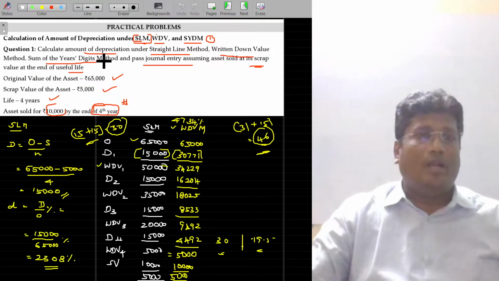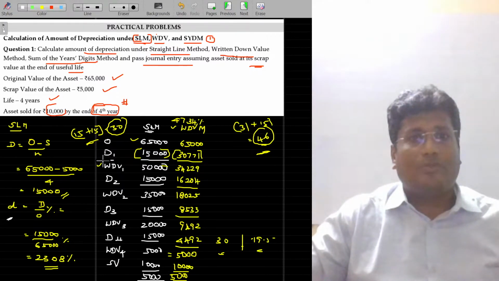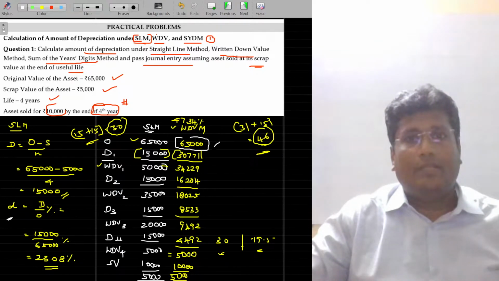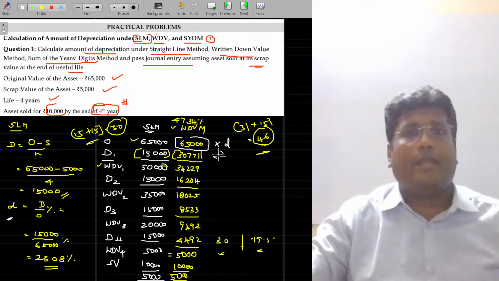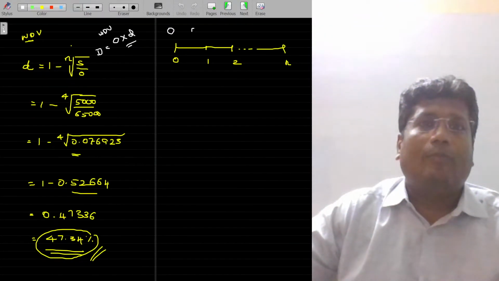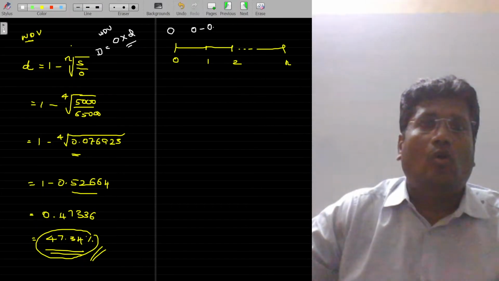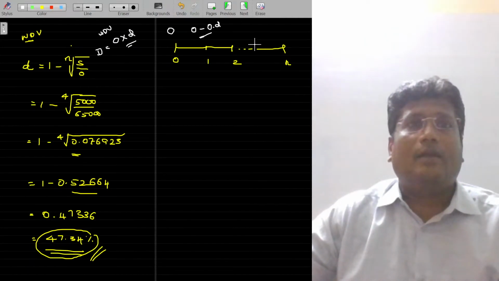Year after year, the depreciation is calculated based on the value multiplied with the rate of depreciation. That's how we get the depreciation. Is that okay? From the original value, I am going to subtract O into d. I will get the first year value. That's how it will be subtracted year after year.